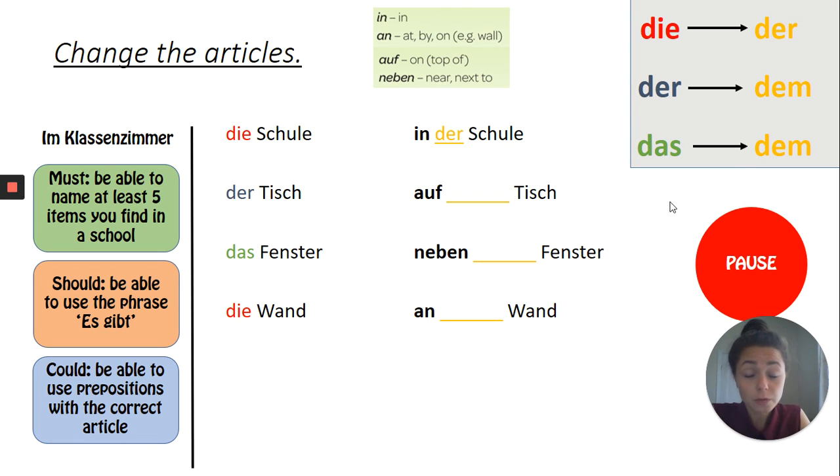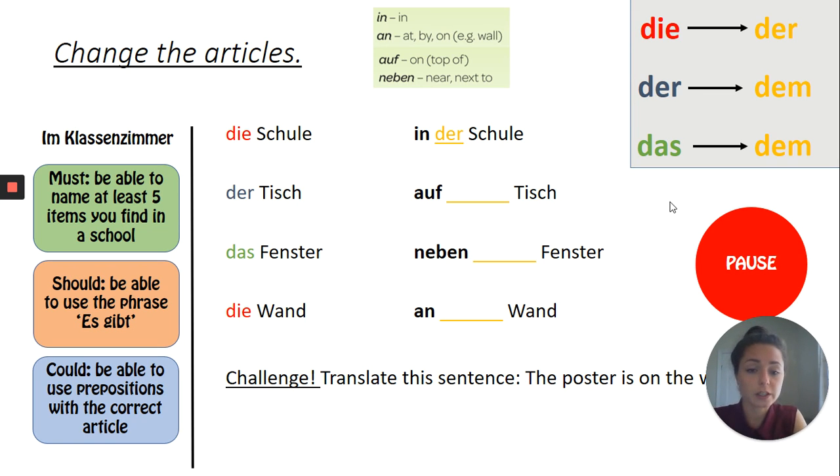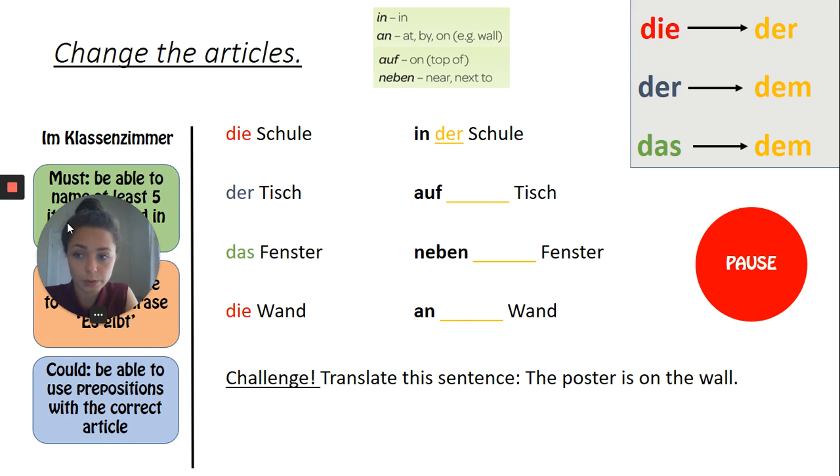There is a challenge for you, because if you think, okay, that's easy, I got it, I would like you to translate that sentence here into German. I move myself out of the way, here we go. The poster is on the wall. All right, so I would now like you to pause the video, and in a moment we will go through the answers together. Okay, right, here we go.